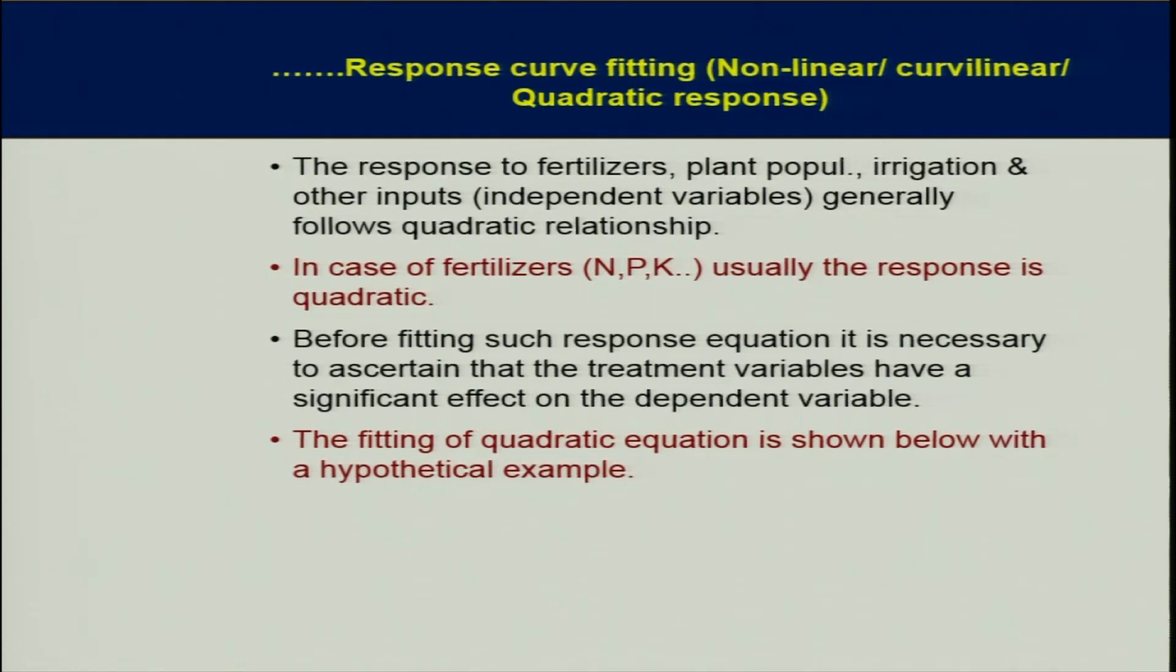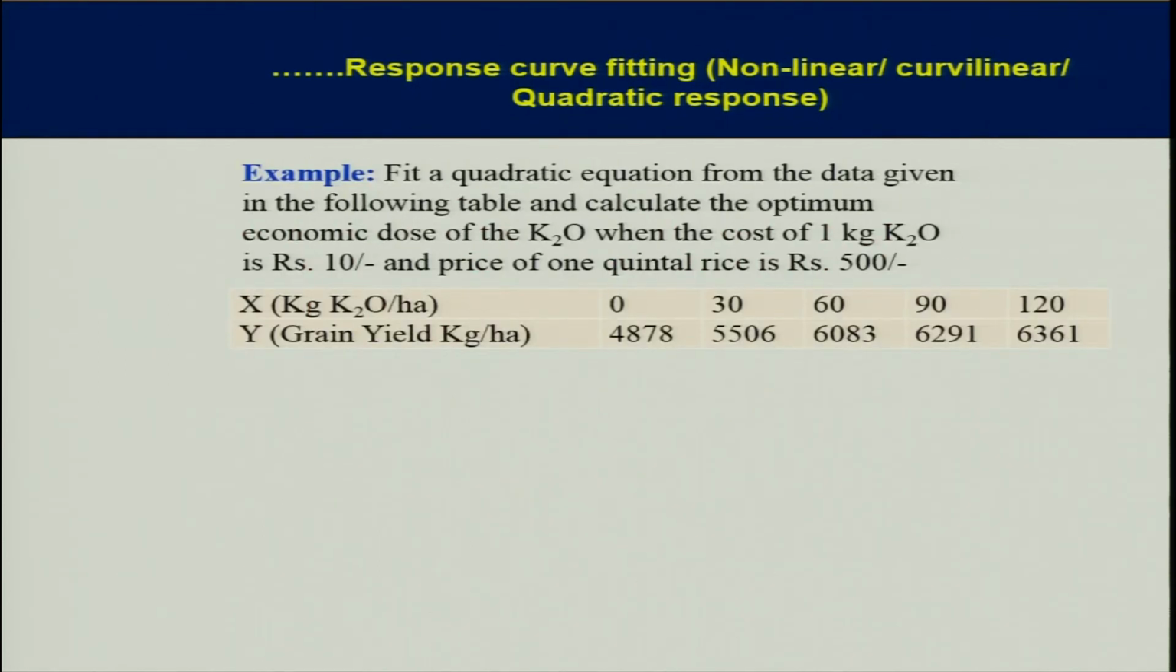Before fitting such a response equation, it is necessary to ascertain that the treatment variables have a significant effect on the dependent variable. It is already explained. Whenever we have the F test significant, then only we can do this kind of work. The fitting of a quadratic equation is shown below with a hypothetical example. This example is very hypothetical. Fit a quadratic equation from the data given in the following table and calculate the optimum economic dose of K2O when the cost of 1 kg K2O is rupees 10 and the price of 1 quintal rice is rupees 500.